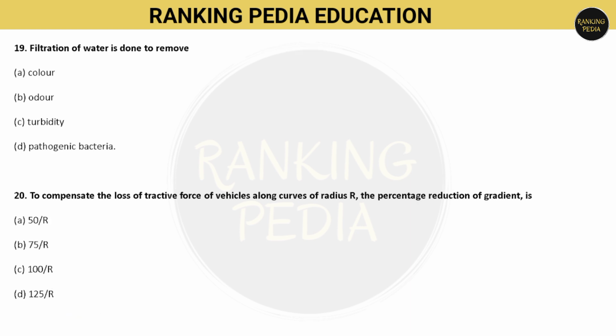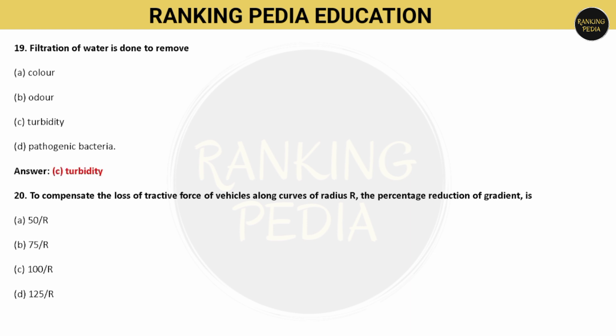Next question is, filtration of water is done to remove. So why is it done? So you have to answer. Option number A is color, option number B is odor, option number C is turbidity, option number D is pathogenic bacteria. So filtration of water is done to remove the turbidity. Option number C is correct.